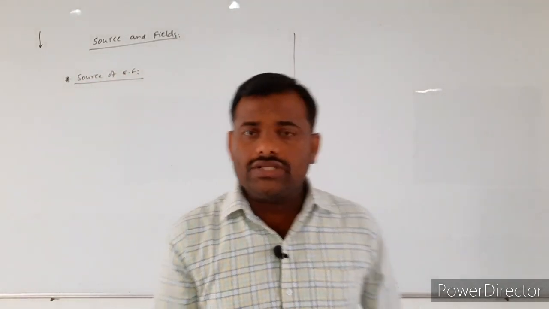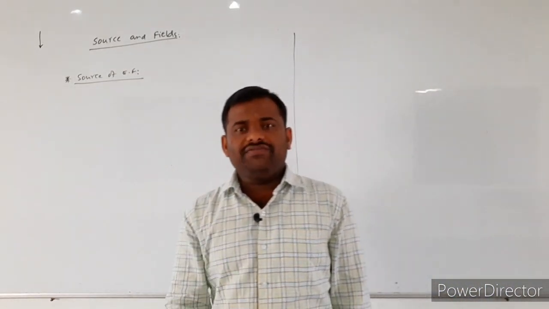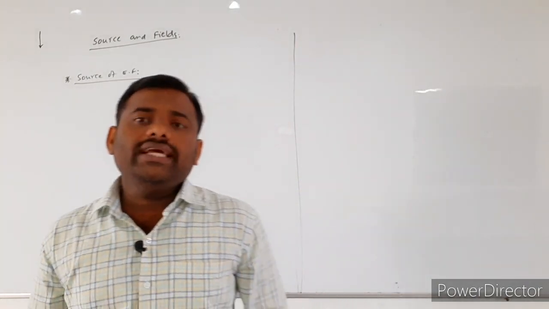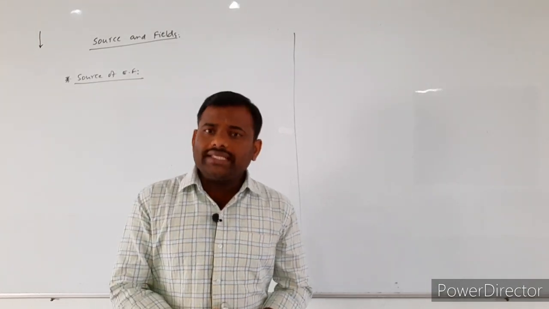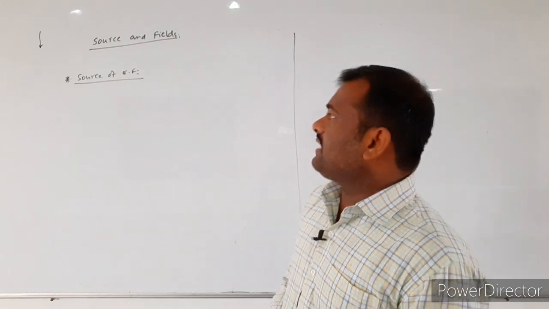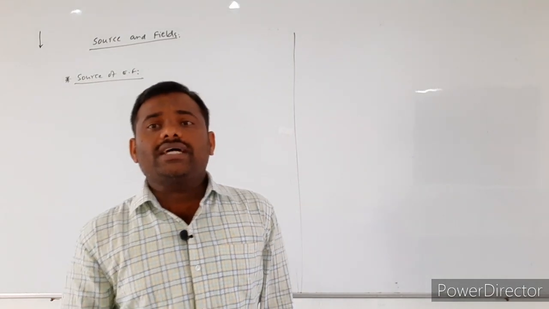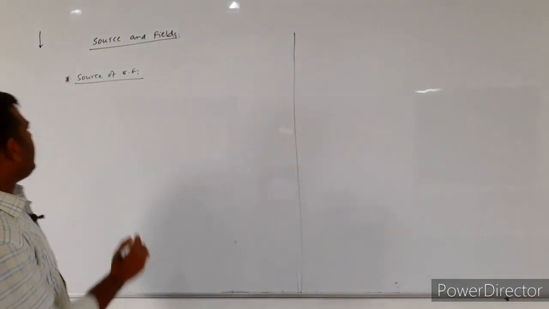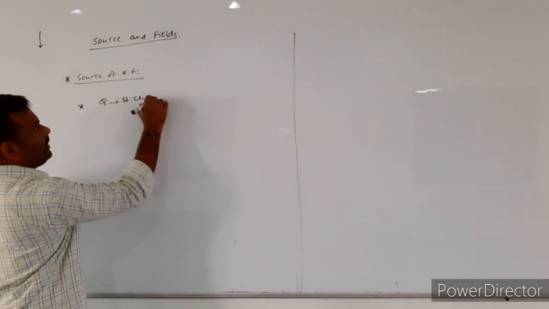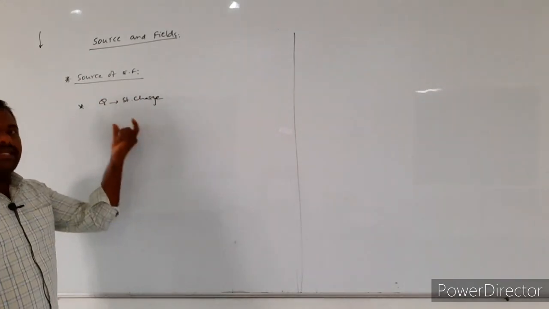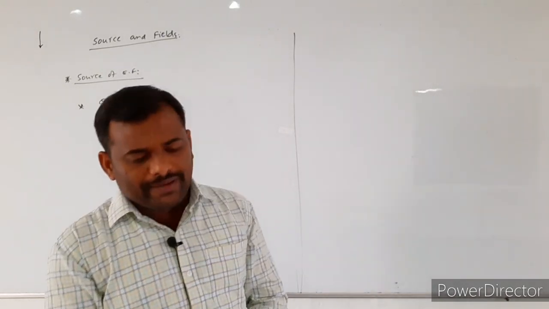We already discussed this in the last lecture also. If you consider stationary charged particles, these stationary charged particles are producing the electric field around them. So what is the source of the electric field? The source of the electric field is stationary charges. For that, I consider capital Q, any one of the stationary charges, which was kept at a particular point in the space.